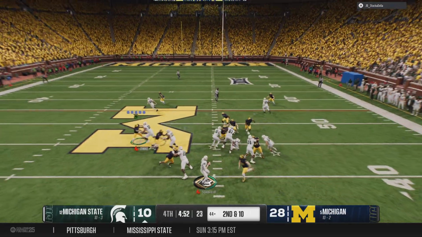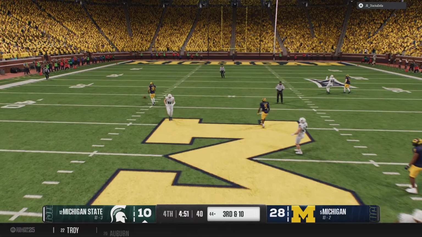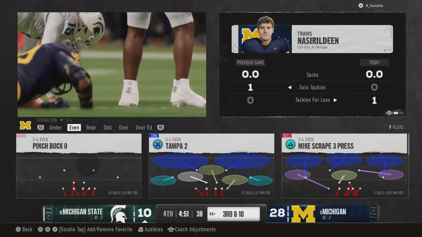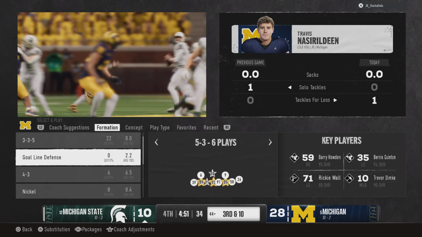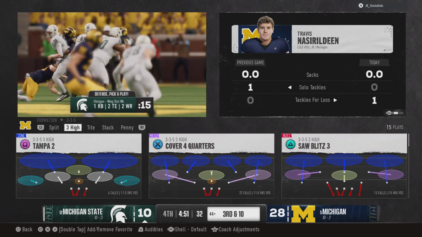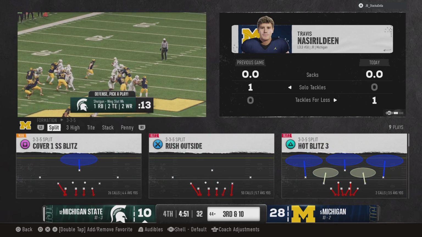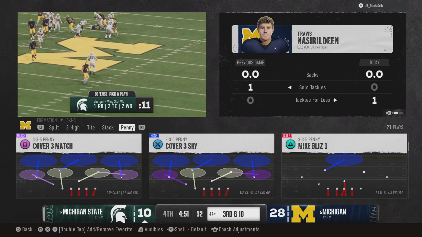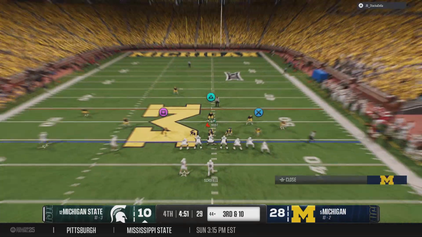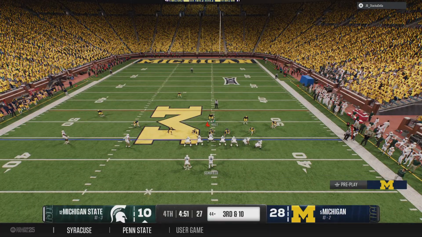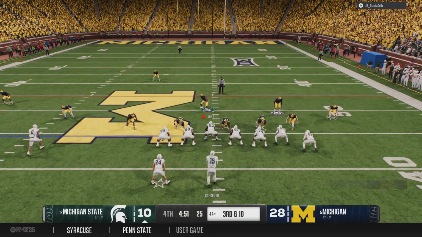Play action fake, looking to throw. It's incomplete. He was hit as he threw that time. And now 3rd down coming up. Chris, this offensive coordinator is going to have to adjust. We've seen hits and sacks and pressure on this quarterback all game long. They've got to find a solution to create more time for the quarterback to be able to throw the football, or maybe completely overhaul and change what they're doing on offense.